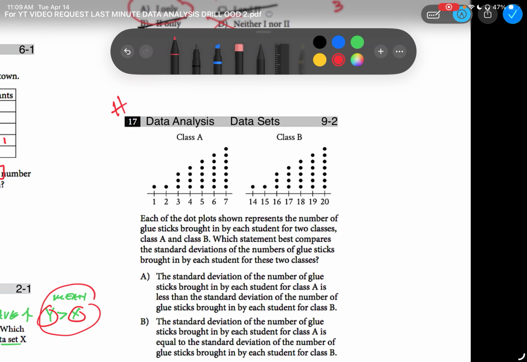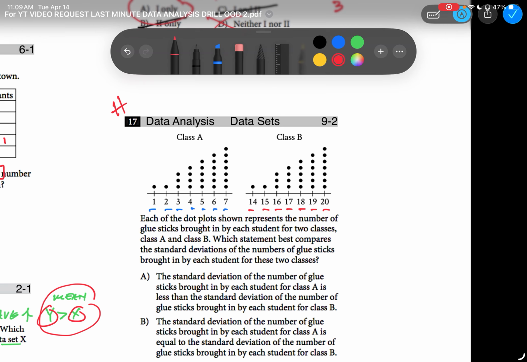Well, let's take a look at the actual values. For class A, they're shown as 1, 2, 3, 4, 5, 6, 7. But then for class B, they're shown as 14, 15, 16, 17, 18, 19, and 20. All right, these are different numbers. So what do we do with these guys? I don't know yet. But we do know that there's different numbers.